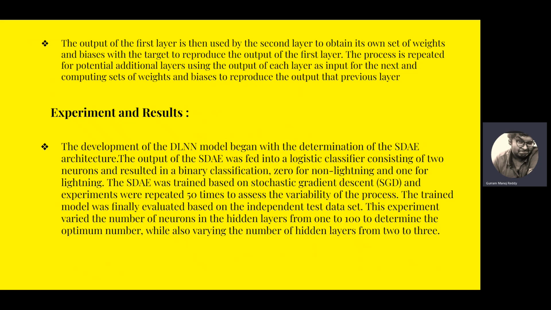This experiment varied neurons in each layer from 1 to 100 to determine the optimum number. So to determine the optimum number of neurons, we will vary from 1 to 100 and determine the optimum number of neurons that gives us the most accurate output, while also varying the number of hidden layers from 2 to 3.